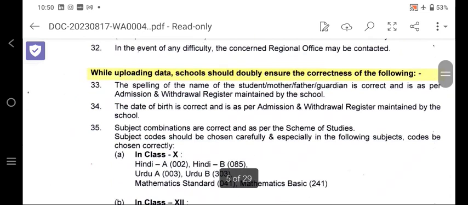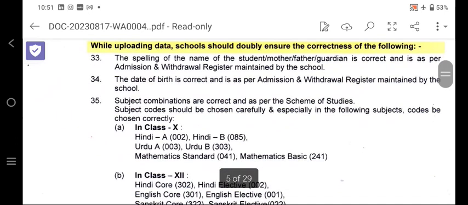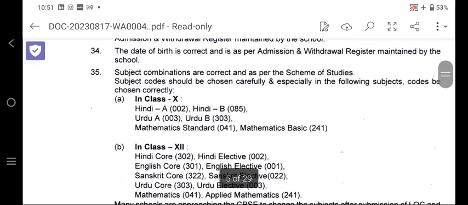While uploading the data, you should doubly ensure the correctness. The spelling of the names of the students, guardians and parents should be as per the admission withdrawal register, that will be maintained. Number 34, very important, the date of birth must be correct as per the admission and withdrawal register. Number 35, the subject combinations must be correct as per the scheme of studies.